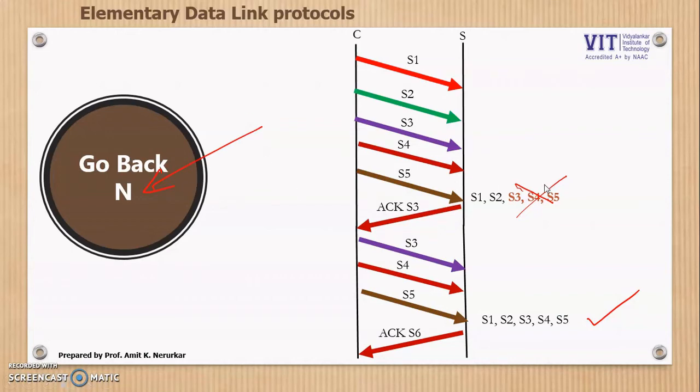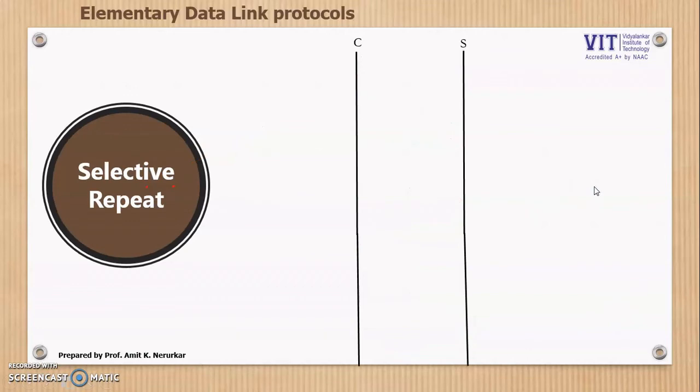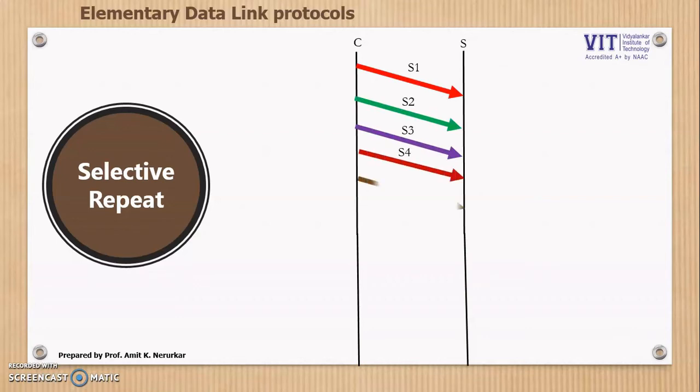But here, due to this go back N property, it is going to cause a lot of traffic. So the next protocol which is designed is selective repeat, which is very similar to the previous one. I have sent S1, S2, S3, S4, S5, and there is an issue only in S3. So as the name says, selective repeat, I'll send an acknowledgement, and now the client would only retransmit S3.